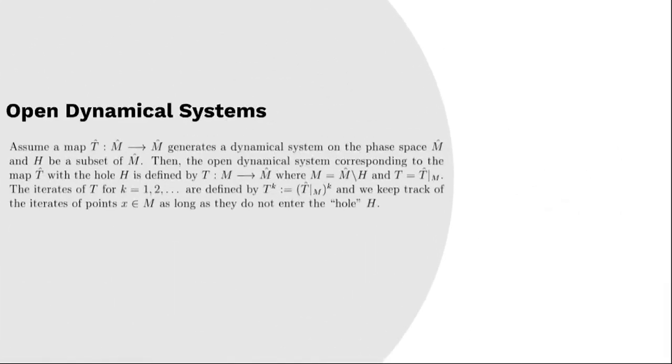Let T hat be a map from M hat to M hat which generates a dynamical system on phase space M hat, and let H be a subset of M hat. Then the open dynamical system corresponding to the map T hat with the hole H is defined by the map T from M to M hat, where M is the complement of the set H in M hat. To understand the iteration of map T, it is enough to keep track of the iteration of the point x in M as long as they do not enter the hole H.